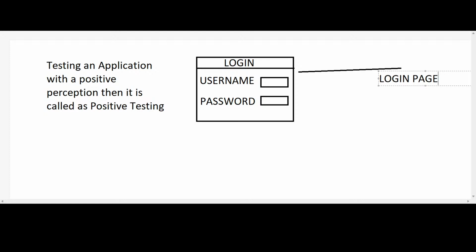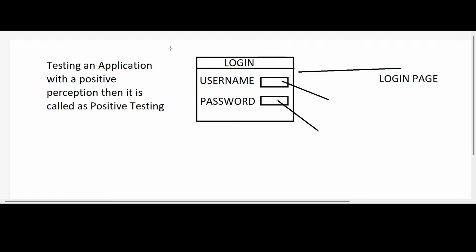So if I check this login page with a valid username and valid password, then that is called positive testing, right? So here I am going to provide some valid username in this particular username text field, and I am also providing some valid password. Are we able to see or not?